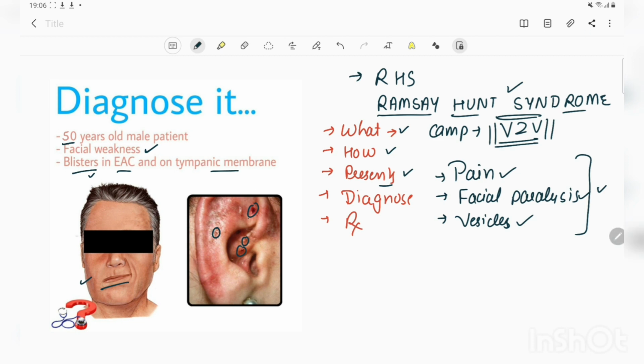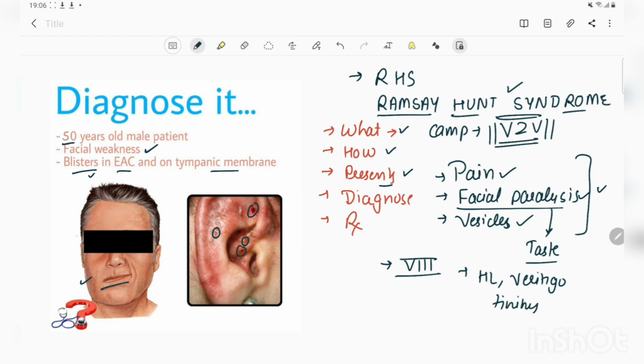And other features, like the features of facial paralysis, include loss of taste sensation over the anterior 2/3 of the tongue, and the loss of supply to the stapedius muscle causes hyperacusis. Next is loss of supply to the digastric muscle, and these are also manifestations due to the facial nerve paralysis. The other manifestations occur when this virus affects the eighth cranial nerve, the vestibulocochlear nerve. Then with that, the patient can also develop hearing loss, vertigo, and tinnitus.